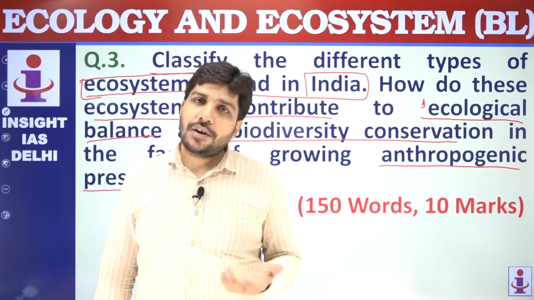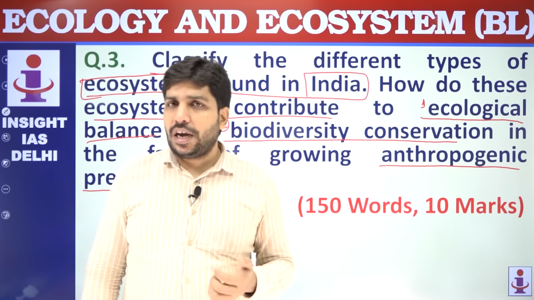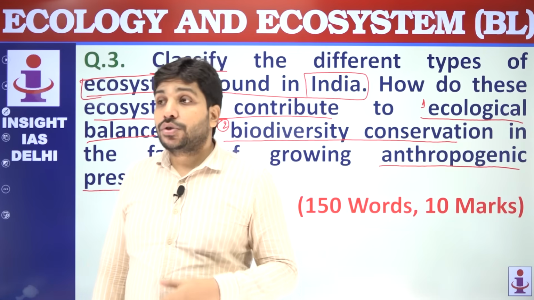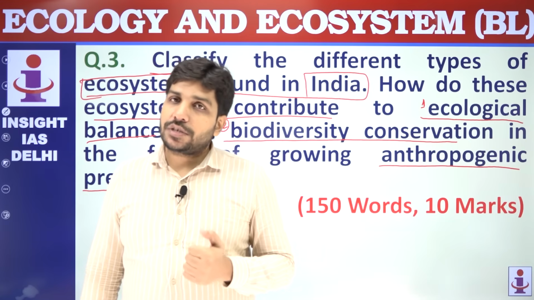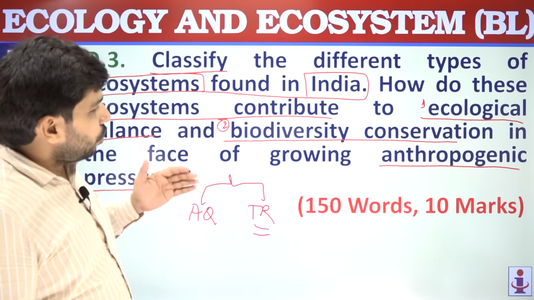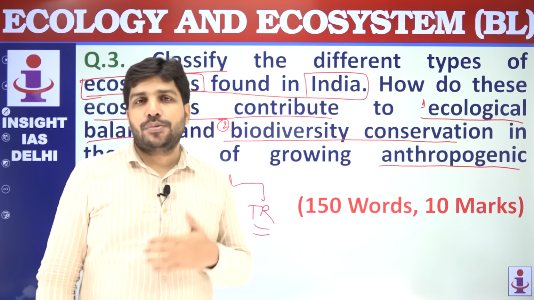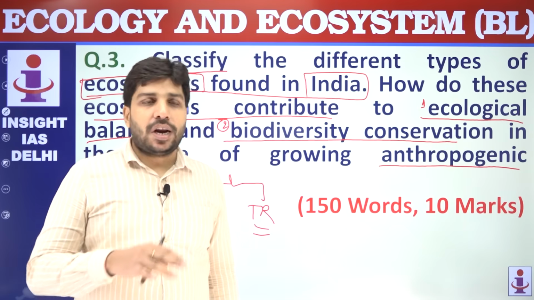You can give examples, and you can write how these are leading to disturbing the ecological balance and biodiversity conservation. In terms of biodiversity conservation, you can write about loss of wildlife from the Western Ghats, loss of species from the Himalayan region. This way you can write, and again you can write a very visionary conclusion that there should be proper regulation, proper planning of the human activities.